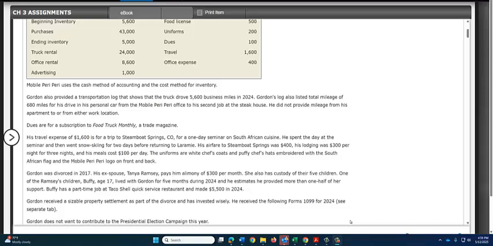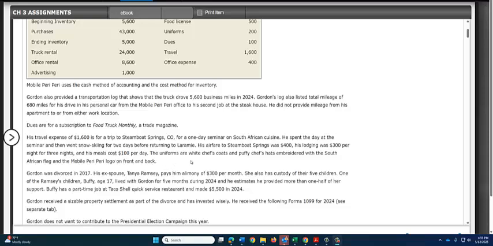His lodging was $300 per night for 3 nights, and his meals cost $100 per day. But he was only there 1 day on business. The other 2 days were for pleasure. So he can deduct $300 for 1 night and $100 for meals. However, that $100 is limited to 50% by the IRS. You can only take 50% of your meals, so he can deduct $50 for the meal cost.